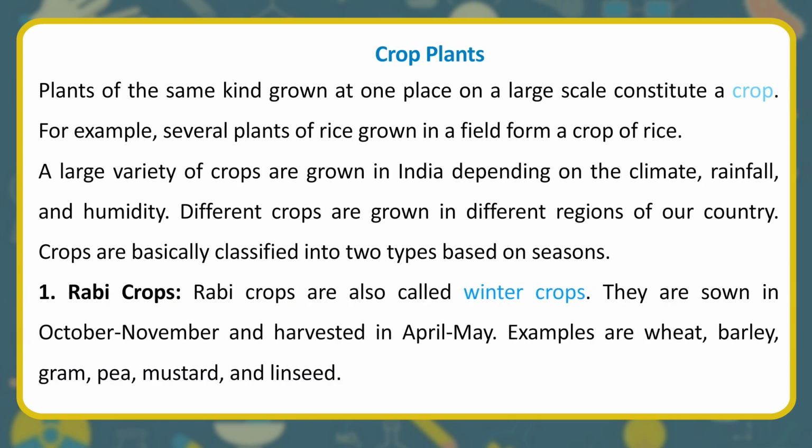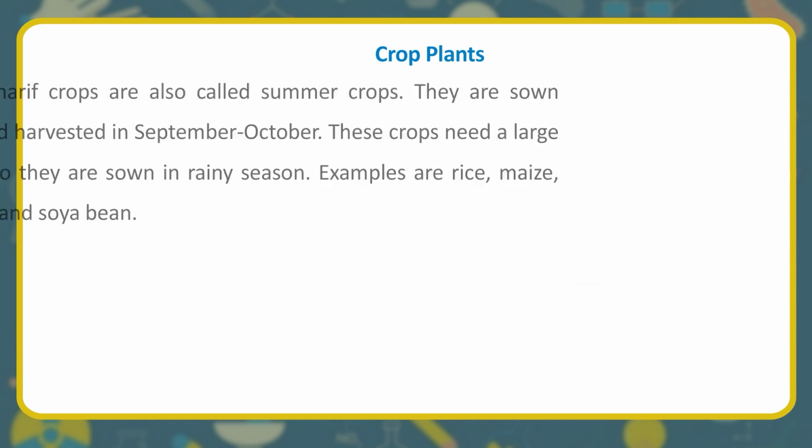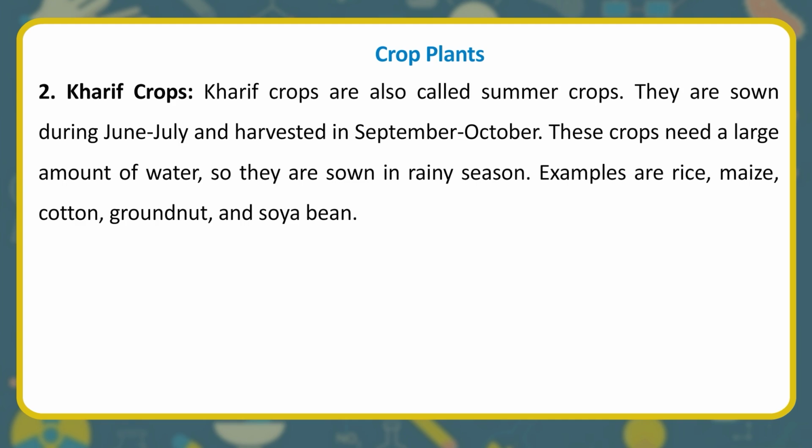Rabi crops. Rabi crops are also called winter crops. They are sown in October to November and harvested in April to May. Examples are wheat, barley, gram, pea, mustard, and linseed. Kharif crops. Kharif crops are also called summer crops. They are sown during June to July and harvested in September to October. These crops need a large amount of water, so they are sown in rainy season. Examples are rice, maize, cotton, groundnut, and soya bean.